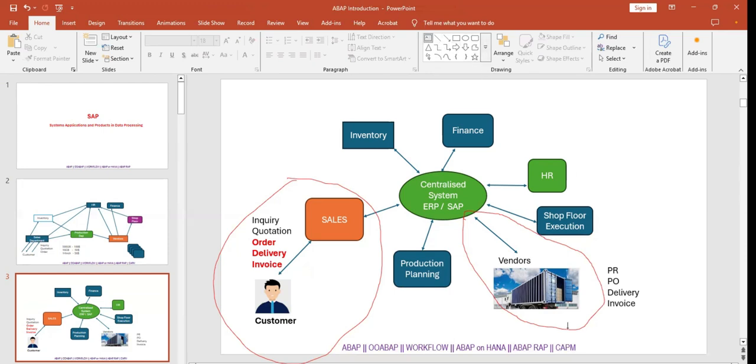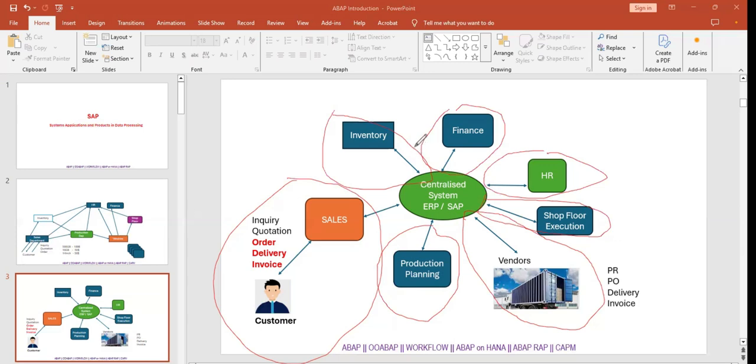This is also one separate module in SAP, which we call warehouse management. The HR department is a separate module in SAP, and finance is the same, and inventory also. Inventory management is one of the different modules, and the production department is also one of the modules in SAP. All the production planning comes under PP. There are many modules in SAP; I have just listed a few of them. Inventory is different and warehouse management is also different.